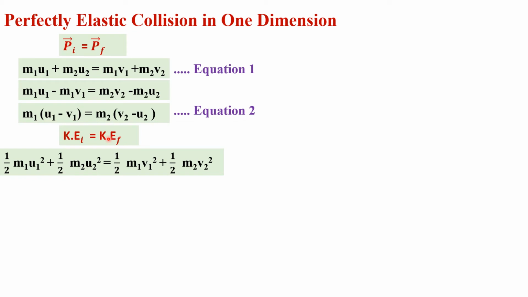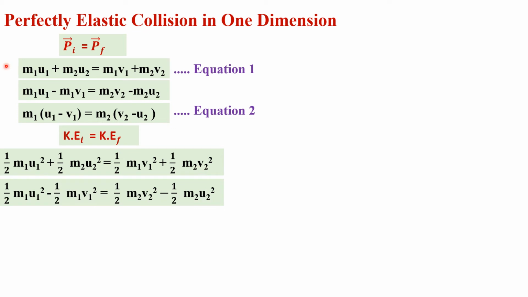So we can add the final kinetic energy of object 1 and final kinetic energy of object 2. Final kinetic energy of object 1 is half m1 v1 square and final kinetic energy of object 2 is half m2 v2 square. We can add both the kinetic energies to get the final kinetic energy of the system.